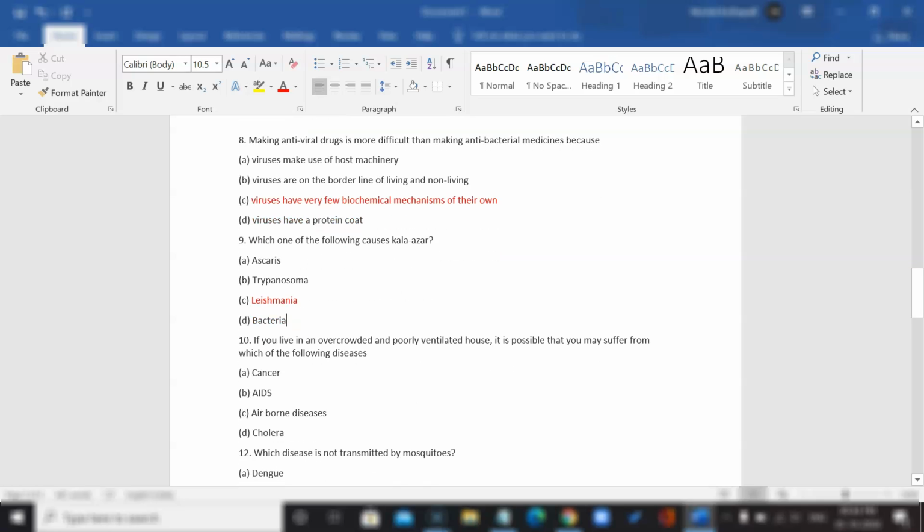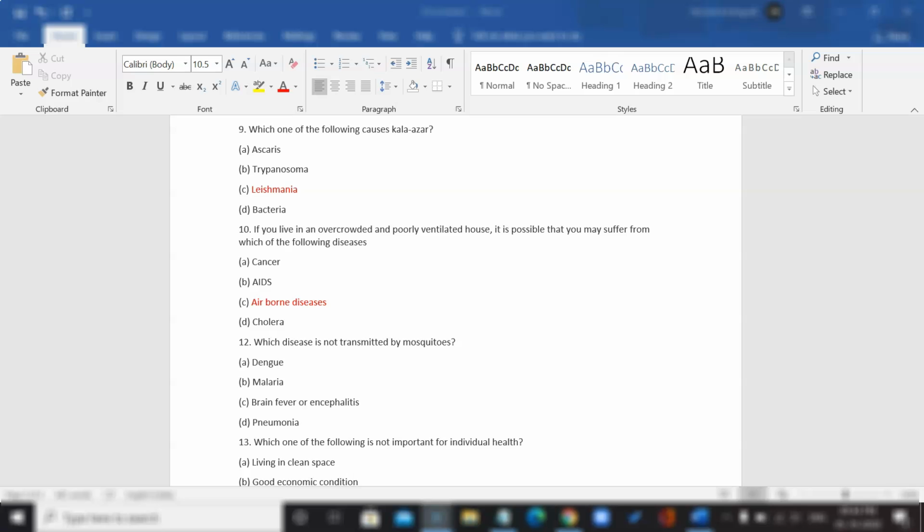If you live in an overcrowded and poorly ventilated house, it's possible that you may suffer from which of the following diseases? Cancer, AIDS, airborne diseases, or cholera. The answer would obviously be airborne diseases. One of the main causes of airborne diseases is living conditions, overcrowding, a poorly ventilated house. It's uncomfortable and a lot of people are in the same room sneezing, coughing, etc. And the particles could just travel from one person to the other very easily since there are so many people in one area.